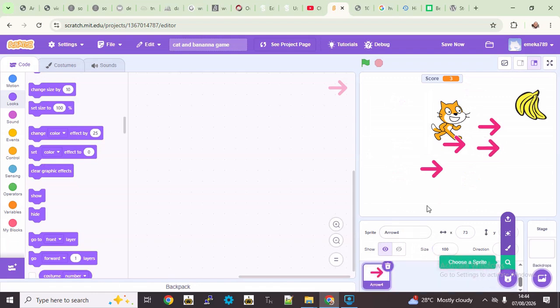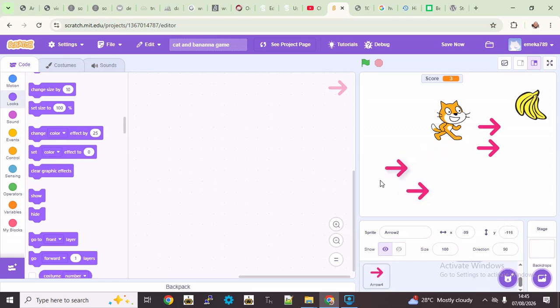So let's arrange them somewhere, perhaps here. You can arrange yours to the left or to the right, it's fine. So we need 4 arrows. Just click and drag. You need one under. And just arrange them a little bit. Yeah, so the 4 arrows are pointing to the right currently. Instead, we want this one to point up, this one to point to the right, left and down.